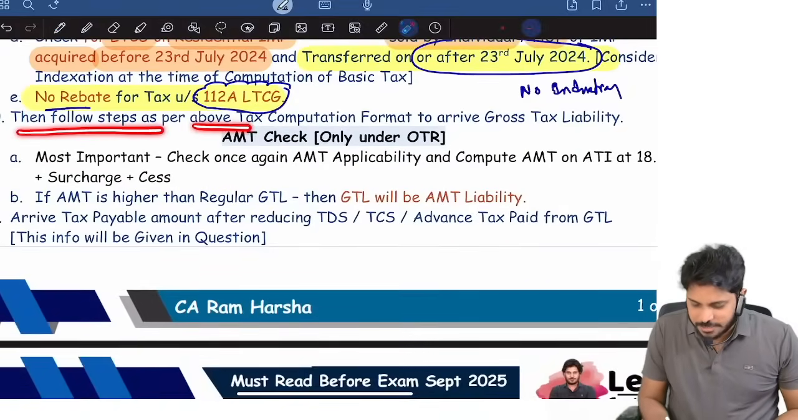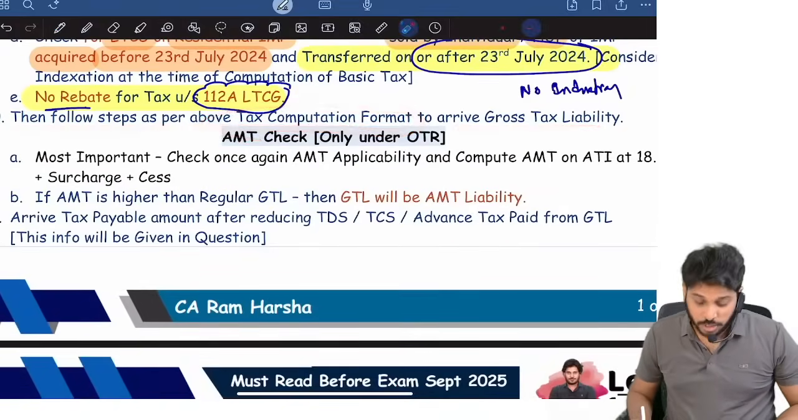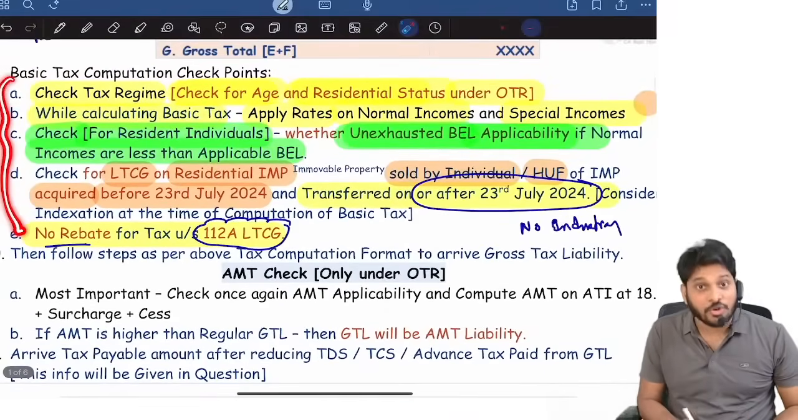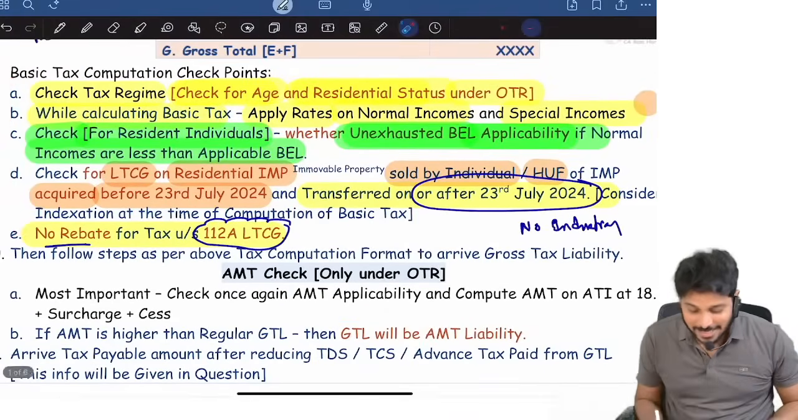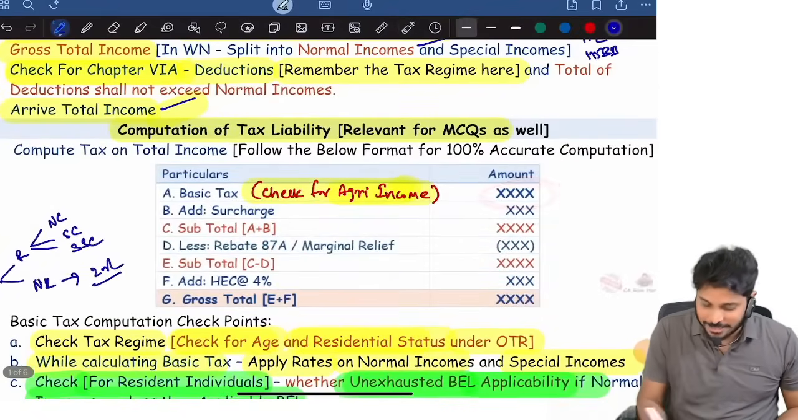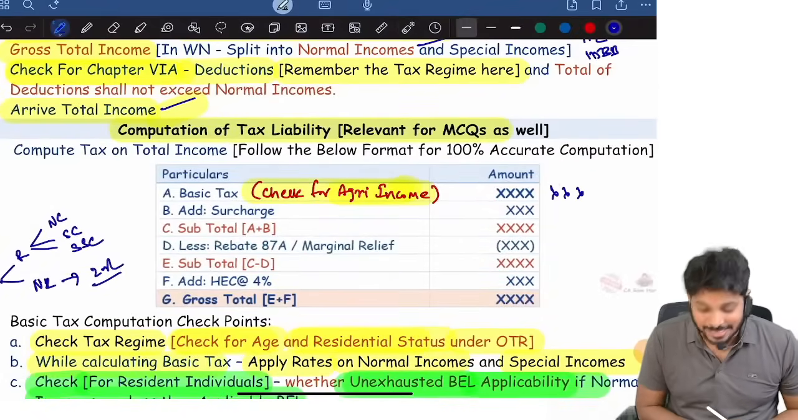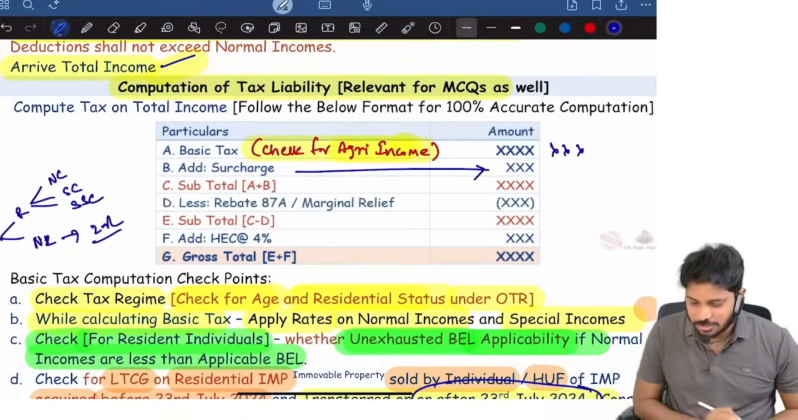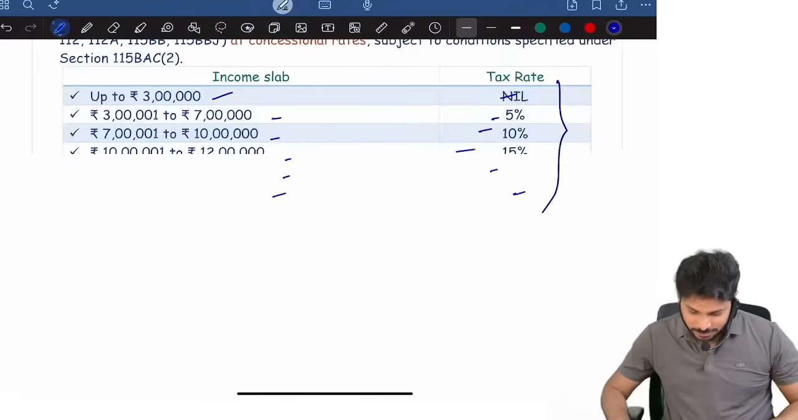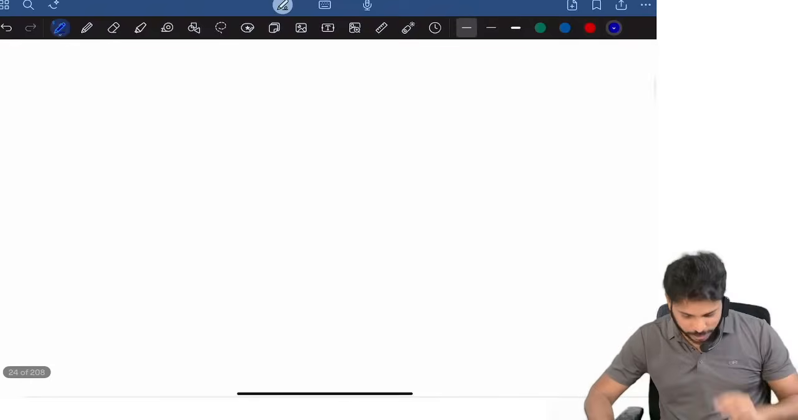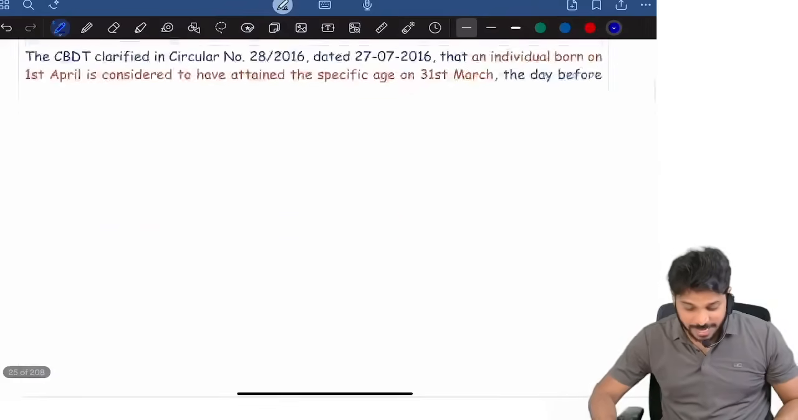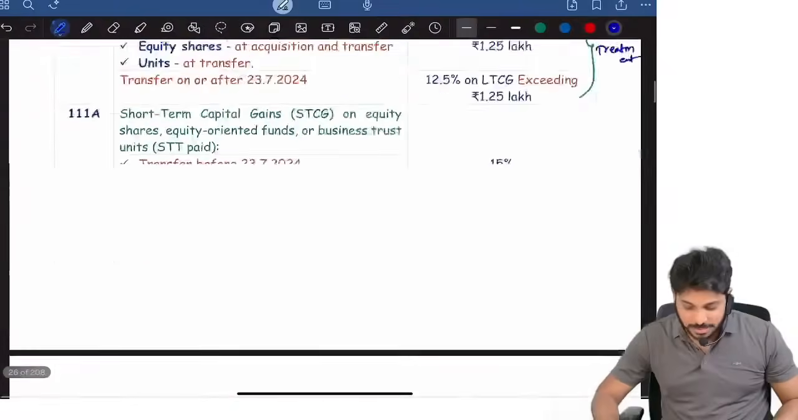Then follow the steps as per the above tax computation format to arrive at the gross tax liability. Until now, what we computed is only basic tax. So once you compute basic tax, put the number here. Then add surcharge. Surcharge at what rate? I'll show you, don't worry. It depends upon the regime again. Surcharge is influenced by regime.